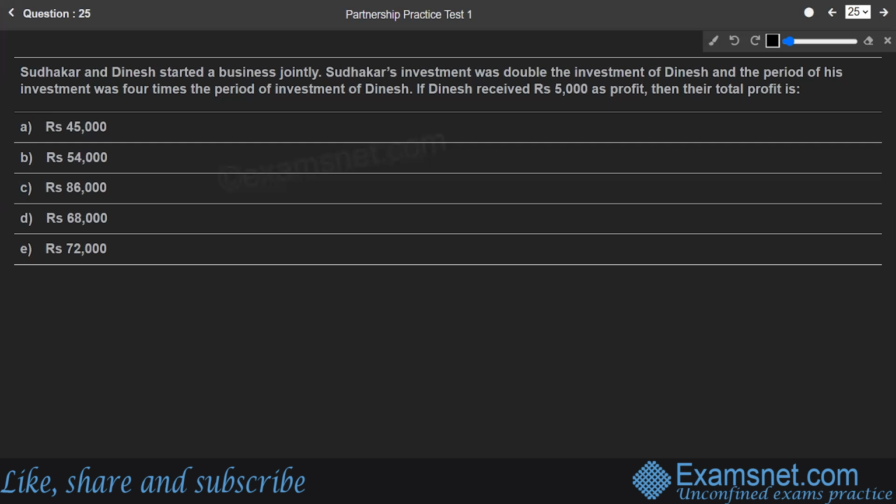Okay, so the question says Sudhakar and Dinesh started a business jointly. Sudhakar's investment was double the investment of Dinesh, and the period of his investment was 4 times that of Dinesh. As we know, in profit share or partnership questions, we are dealing in the investment into time factor only. So first of all, let us compare the investment part of Sudhakar and Dinesh. Sudhakar's investment was double that of Dinesh, so the ratio should be 2 is to 1.